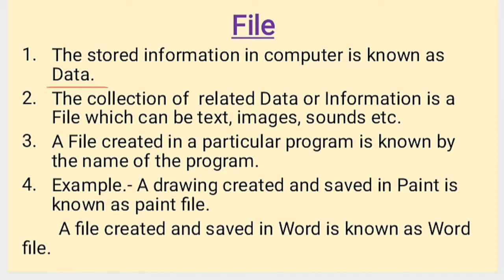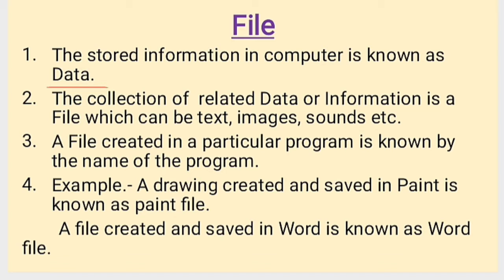A file created in a particular program is known by the name of the program. There are so many programs like MS Paint, MS Word, Teams, OneDrive. These are all different programs. The files that we create in those programs, we give a name to the particular file, that is a file created in a particular program.